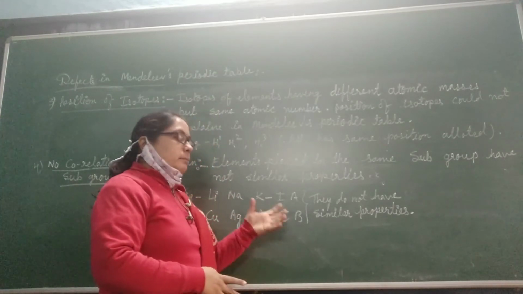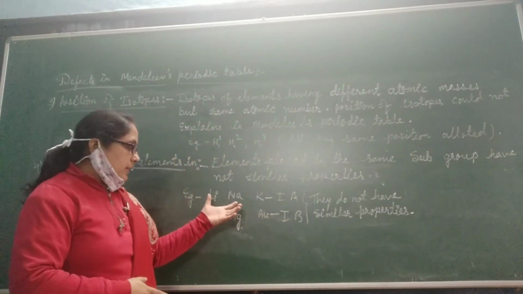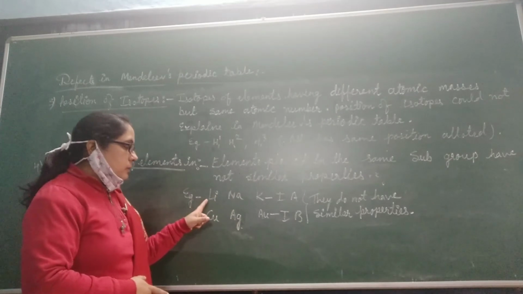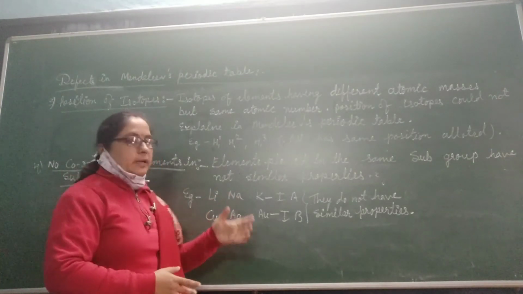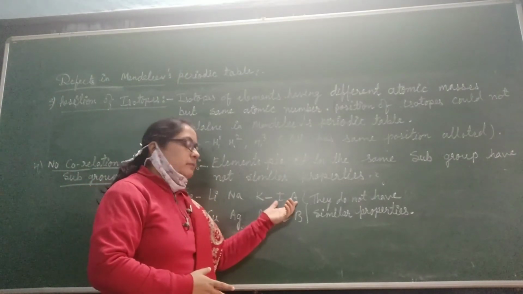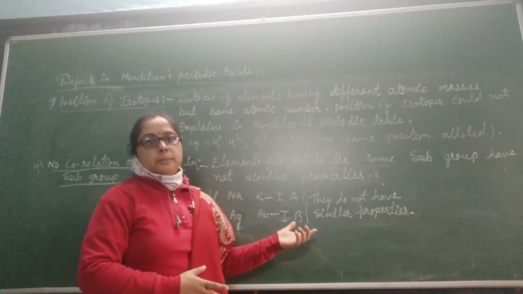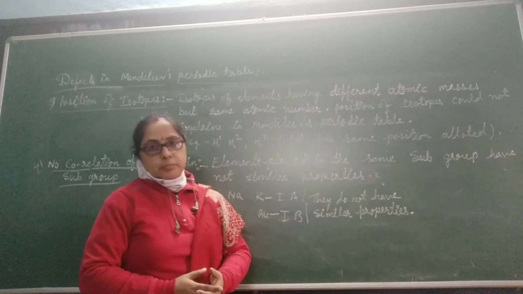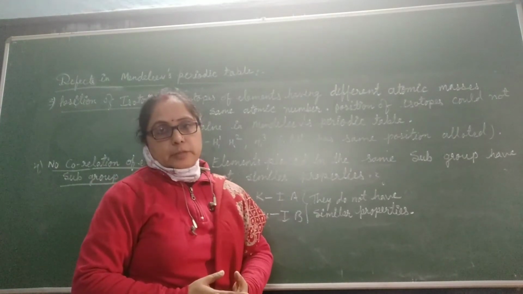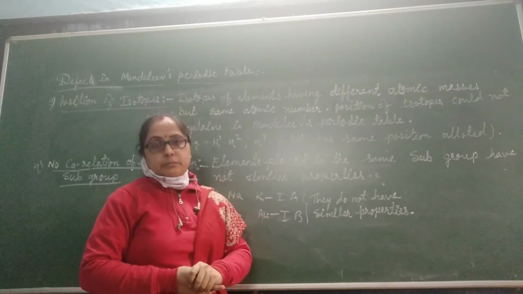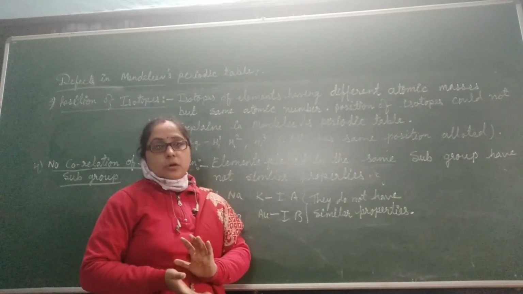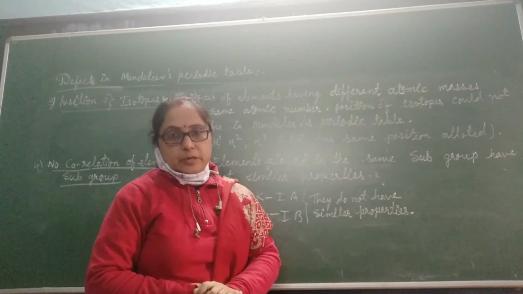With an example it will be clear: the metals lithium, sodium and potassium are placed in group 1A and copper, silver and gold are placed in group 1B. They do not have similar properties, so why are they placed in the same group? It also could not be explained in the Mendeleev periodic table.